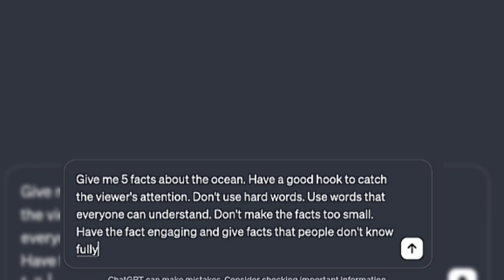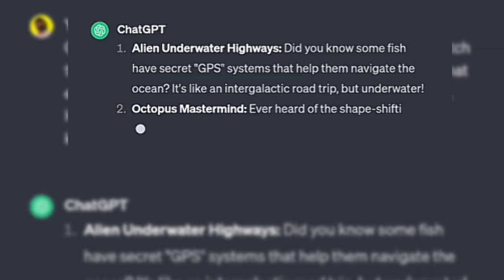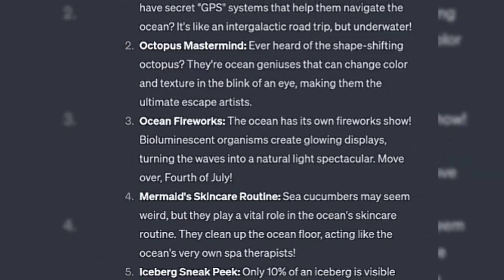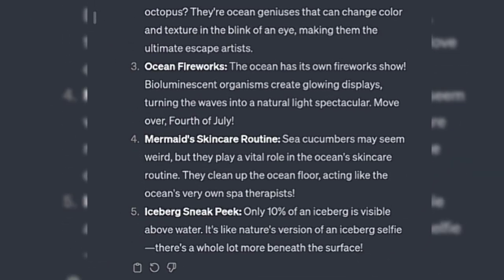If you want, you can edit the prompt yourself a little bit, but if you don't want to edit it, it's absolutely fine. So if you got the prompt in ChatGPT, just click the send button and look how ChatGPT does its magic. If you're happy with the results, now you can start step 2.